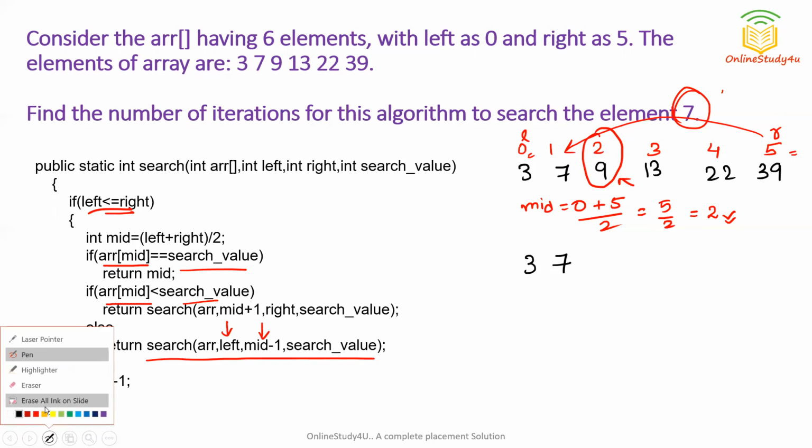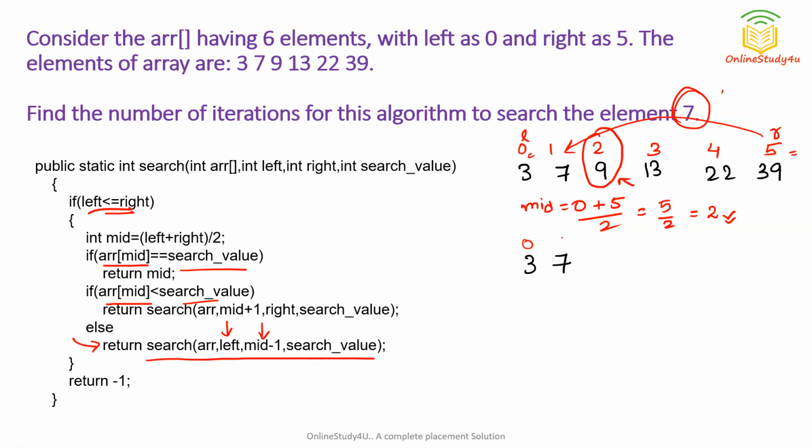And what are the indexes? You can see the indexes are 0 and 1. So this was one iteration. Now let us see, this is the second iteration. Again we will find the mid. Mid is equal to (0 plus 1) by 2. So what is it? It is nothing but 0 point something. So if we consider the integer part, it is 0.